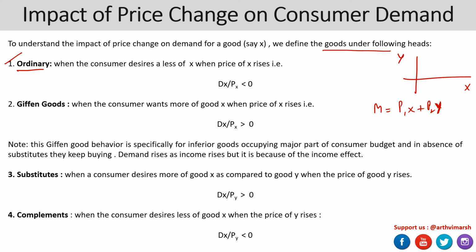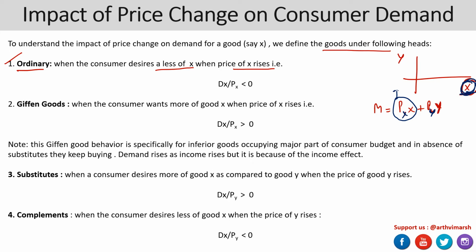When the consumer desires less of good X when the price of X increases, you can call this good X ordinary. So when X becomes expensive, you demand less of X, it's called an ordinary good.